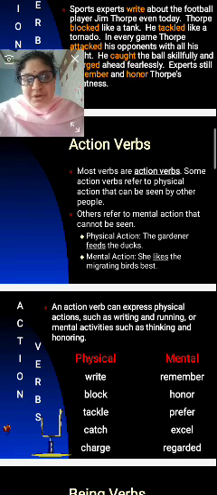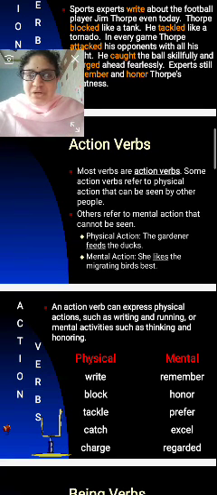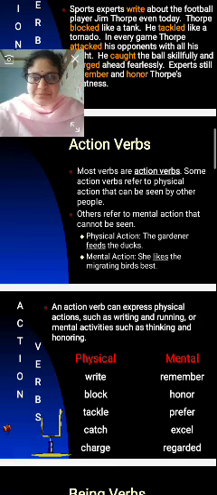Some action verbs refer to physical action that can be seen by other people. The action which is going on, which is moving on, can be seen by other people. Others refer to mental action that cannot be seen by others.